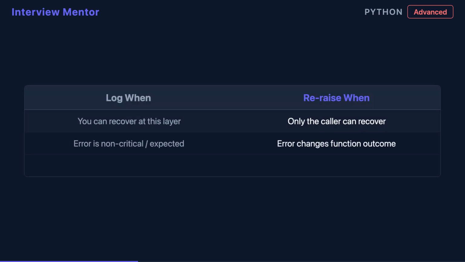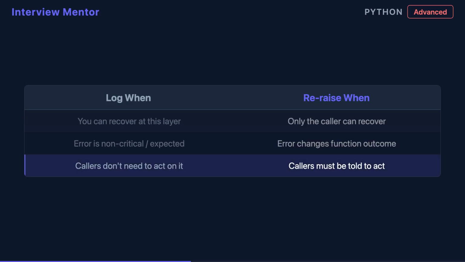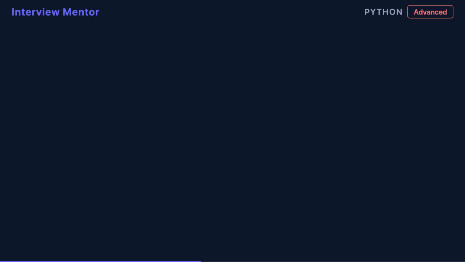Re-raise when your layer cannot fully recover and a higher layer needs to decide what happens next. Always think about your caller. If they're relying on your function's result to continue safely, they need to know it failed. Swallowing the exception robs them of that signal entirely.